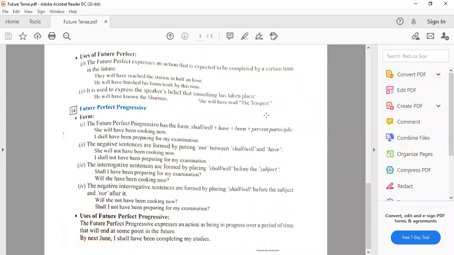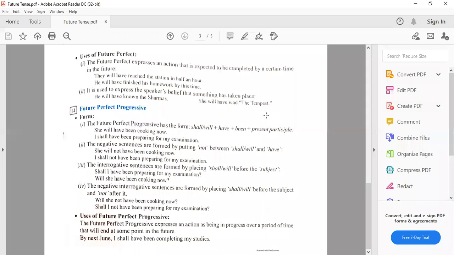Coming to the future perfect progressive, that means future perfect continuous tense. The future perfect progressive has the form will or shall plus have plus been plus present participle, means first form with ing. She will have been cooking now. Subject will have been first form ing cooking, then now. I shall have been preparing for my examination.